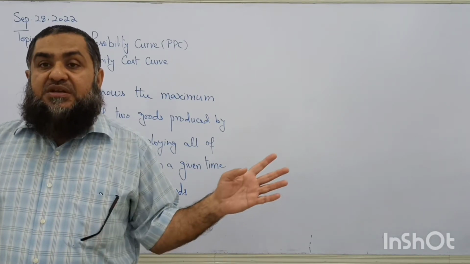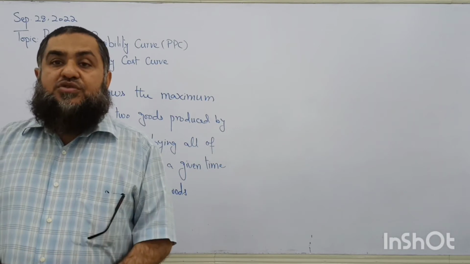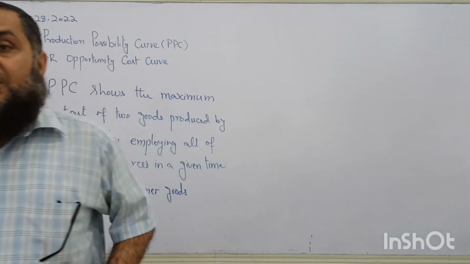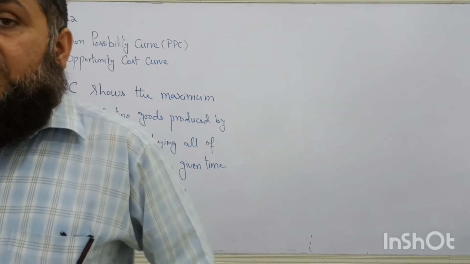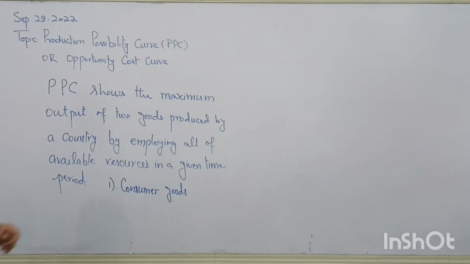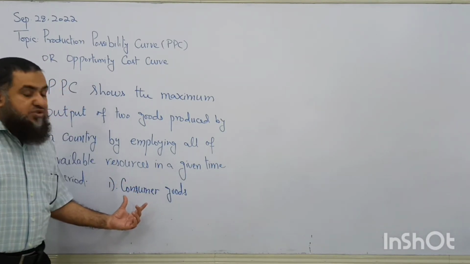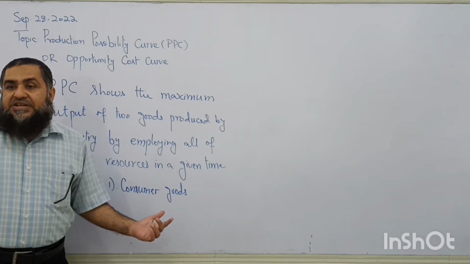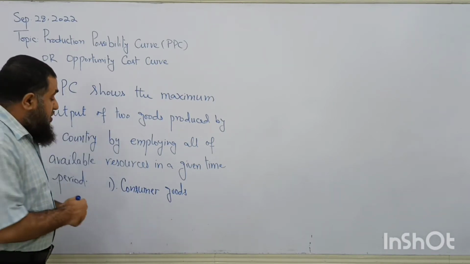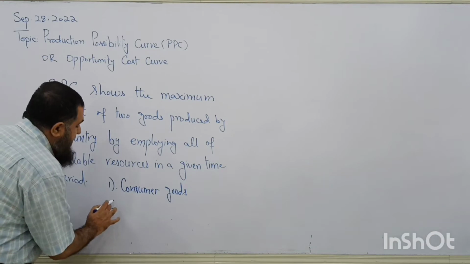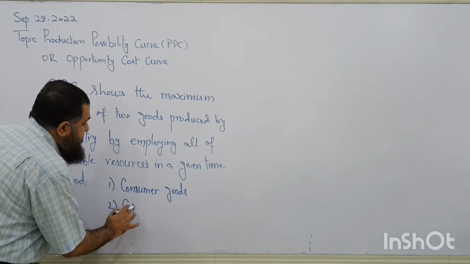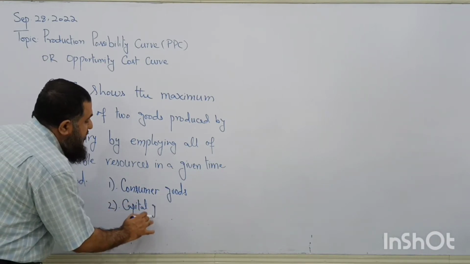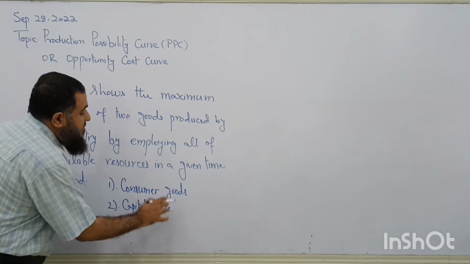Consumers are having different types of goods to satisfy their needs.